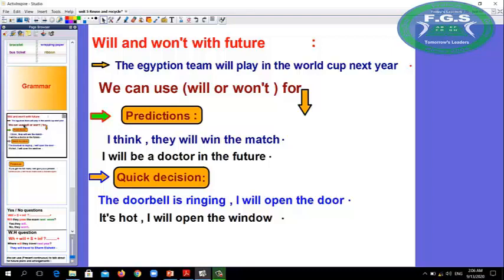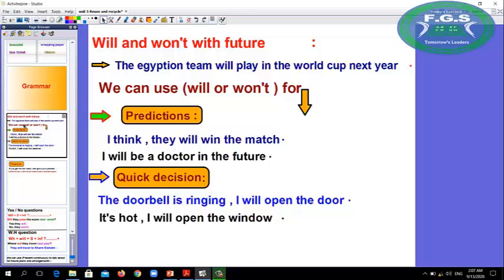Predictions means what will happen in the future. For example, I think they will win the match. It's a prediction. I'll be a doctor in the future. Maybe or maybe not. Okay?